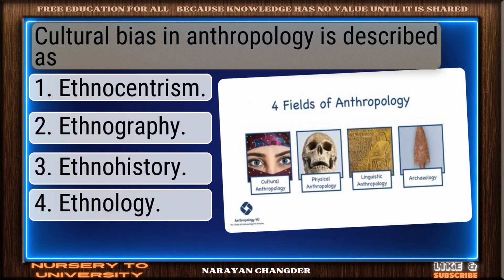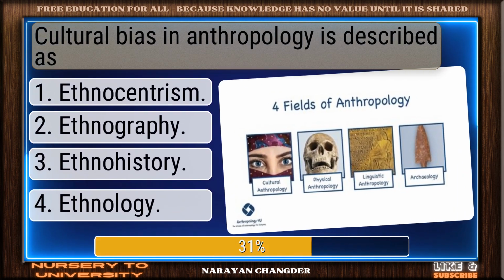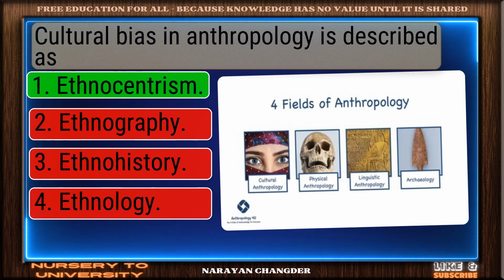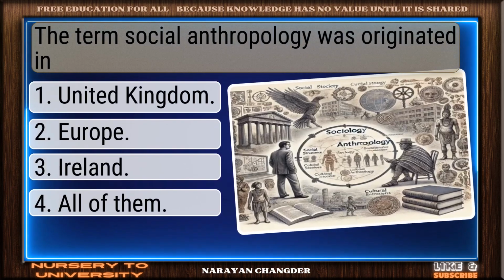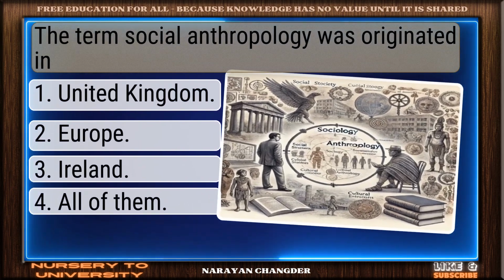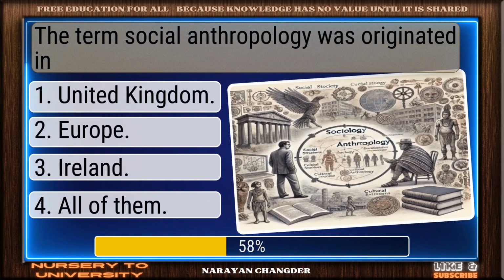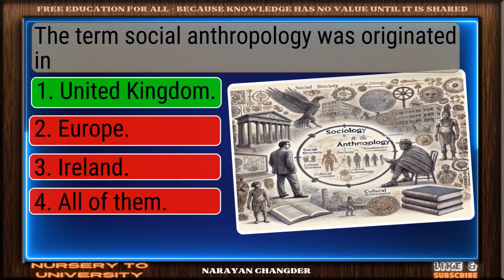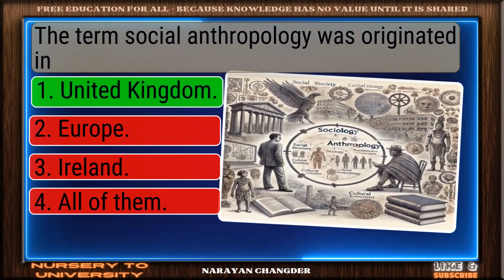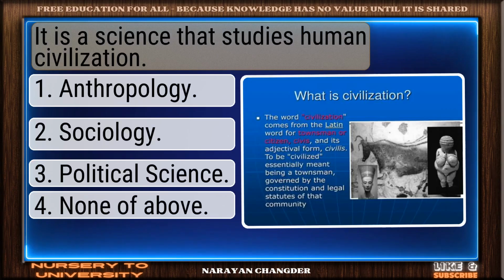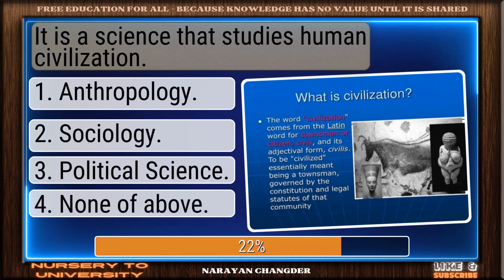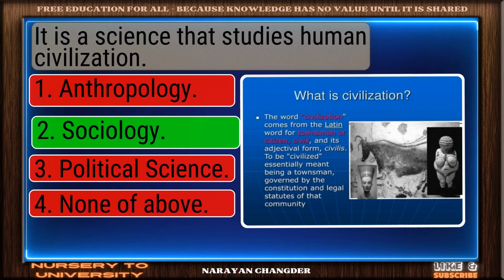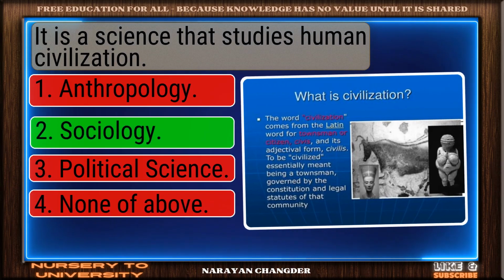Cultural bias in anthropology is described as. Good job. Ethnocentrism works well here. The term social anthropology was originated in. You're right. United Kingdom is the correct answer. It is a science that studies human civilization. Bravo, sociology is the answer.